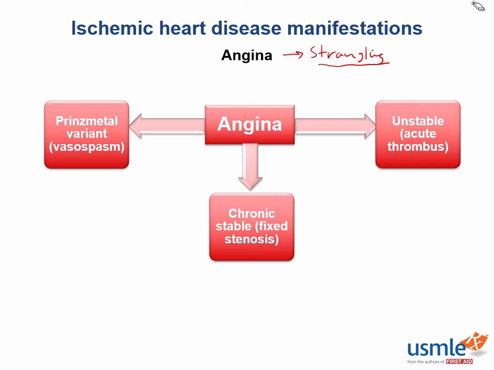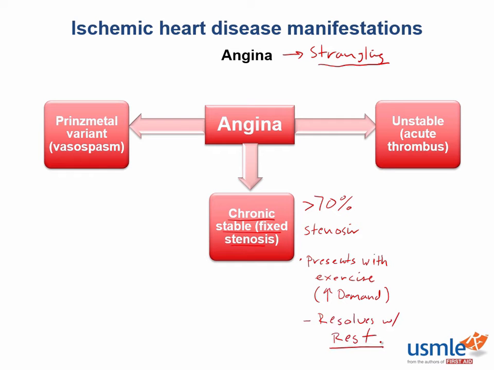Now, in chronic stable angina, the myocardium is being strangled of oxygen because of a stable atherosclerotic plaque that is usually greater than 70%, preventing adequate perfusion at times of increased demand, such as exercise. Now, this is only transient ischemia of the subendocardial layer, and it happens during times of increased demand, such as exercise. So be on the lookout for a vignette that mentions something about resolution with rest. Now, on an ECG, you may see something like ST depressions, and the patient may feel better if they're provided something like nitroglycerin.